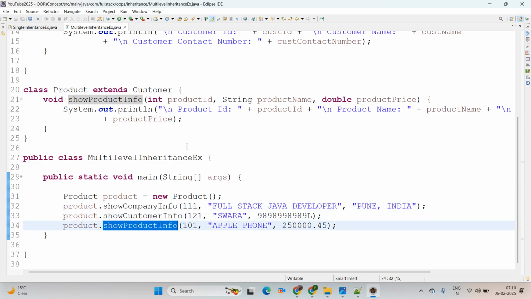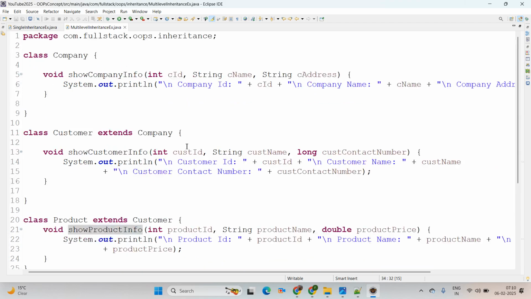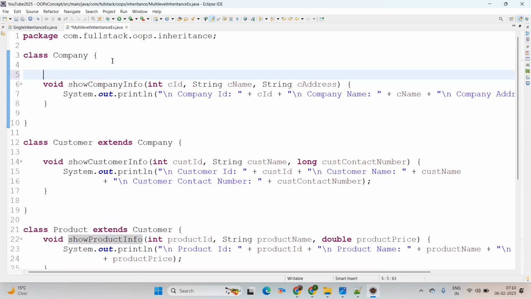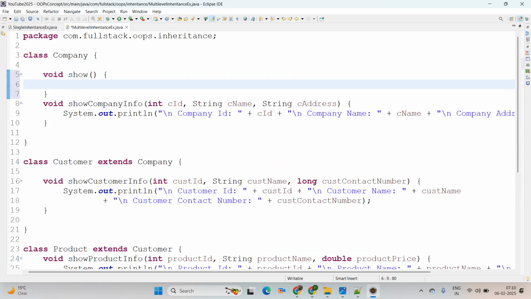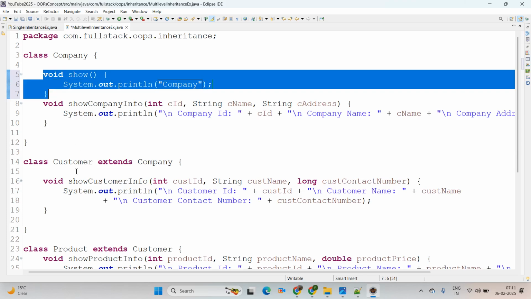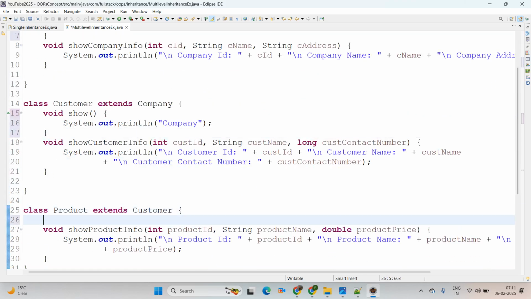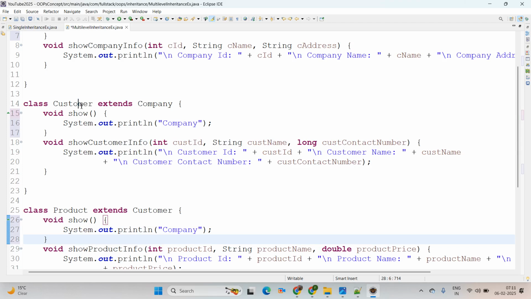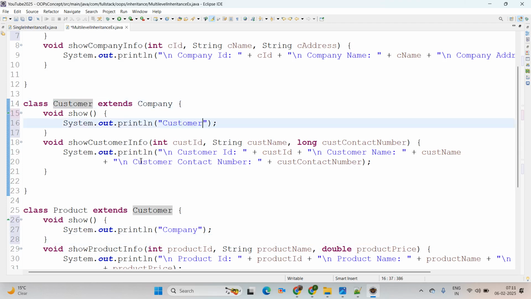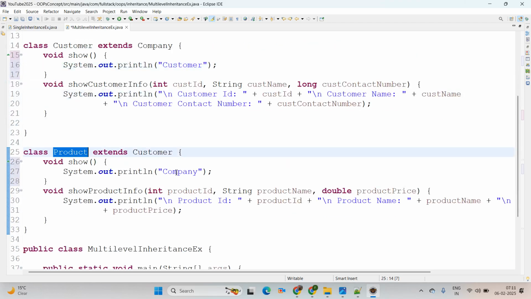Now we'll come to an interview scenario. I am creating this scenario by adding a show method, and in that I am adding a printing statement, like this is company, and everywhere I am using the same method, but I am just going to change the printing statement there, okay? Like this is customer here, and the next one this will be product.